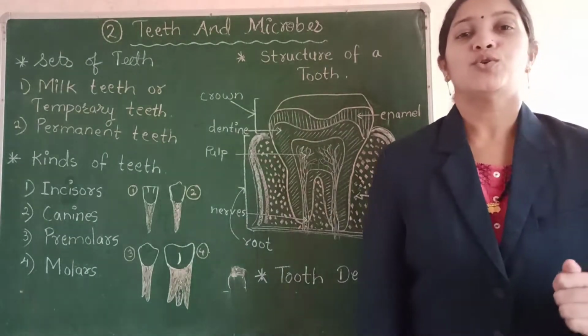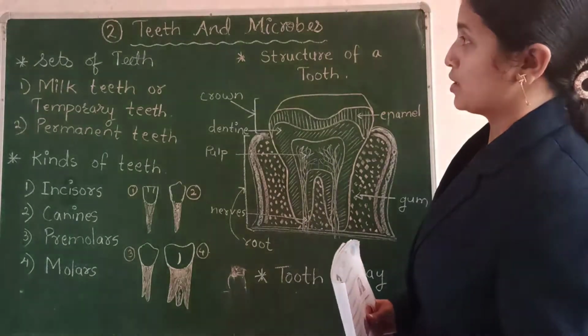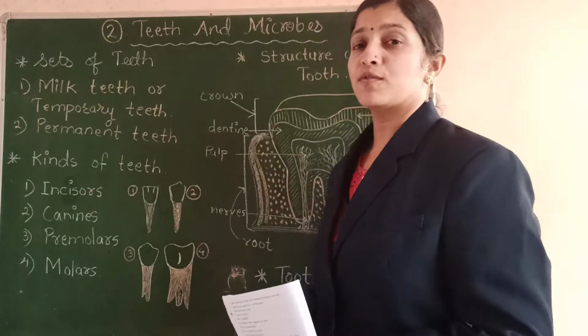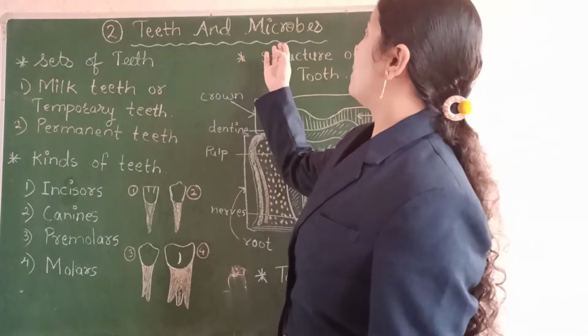Good morning students. Today we are going to learn the second chapter of EVS. The name of the chapter is Teeth and Microbes.